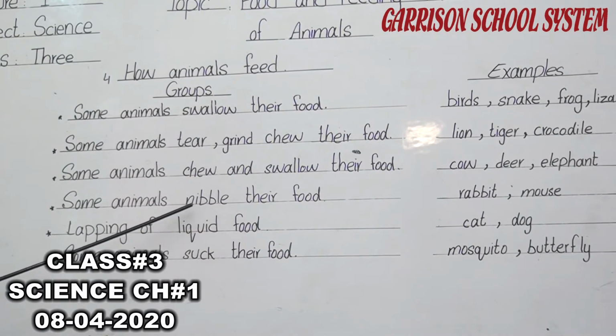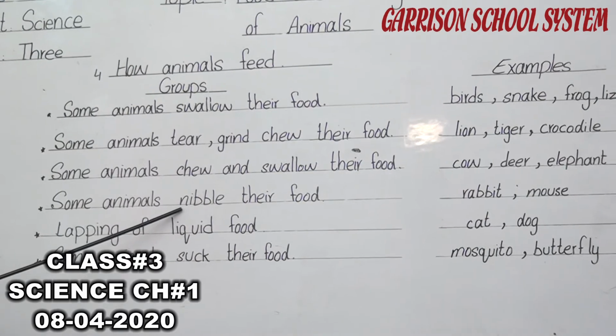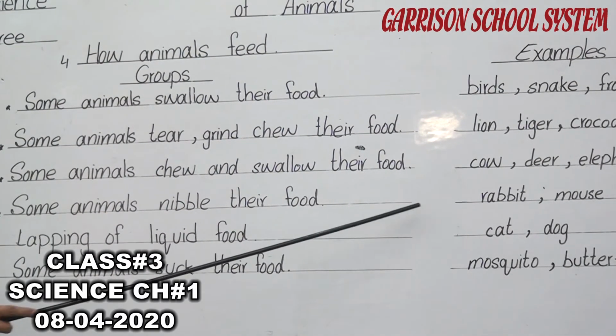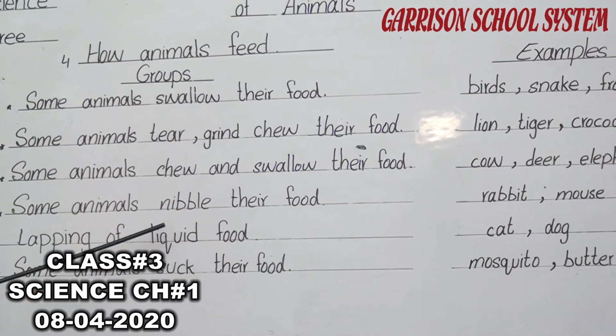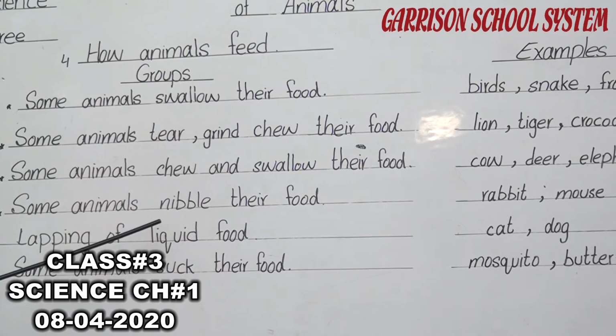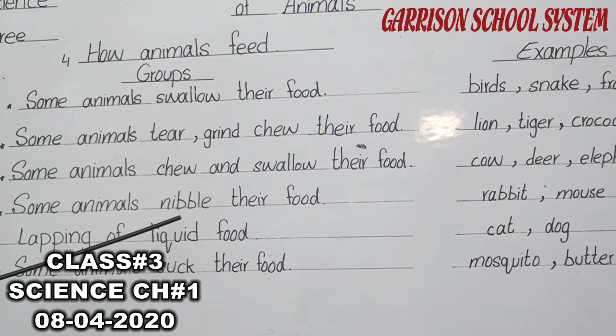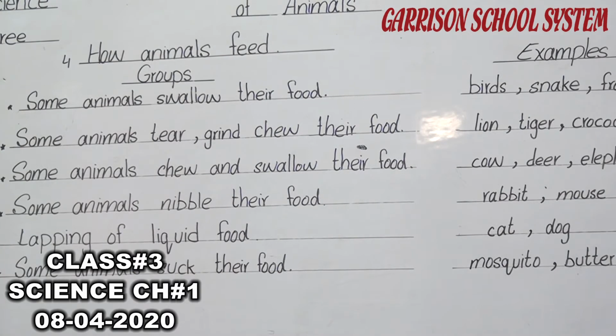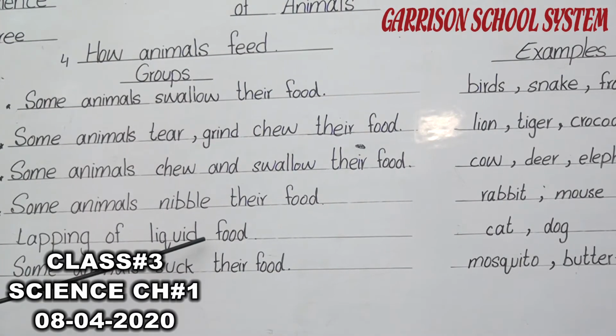This method of eating is called nibbling. The method which the rabbit or mouse use for eating the food is called nibbling. In this method, the animal holds the whole food with their feet and takes small bites of the food.